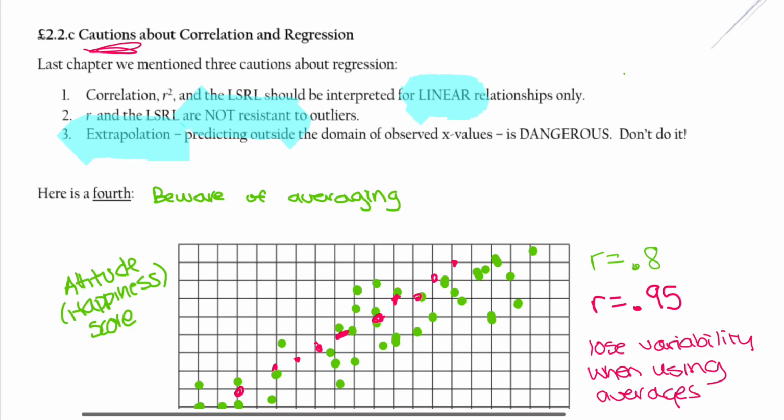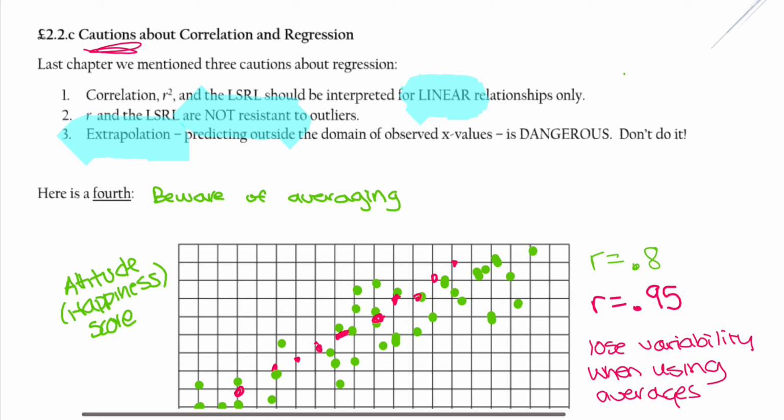In this video, we're going to go over some cautions about correlation and regression. Last chapter, we mentioned 3 cautions about regression. First, correlation, R-squared, and the LSRL should be interpreted for linear relationships only. Second, R and LSRL are not resistant to outliers. Third, extrapolation, which is predicting outside the domain of observed x values, is dangerous. Don't do it. We want to avoid it when we're doing our interpretation.